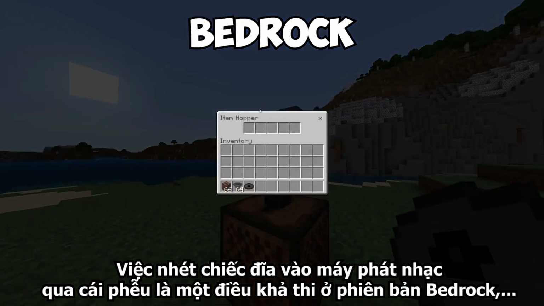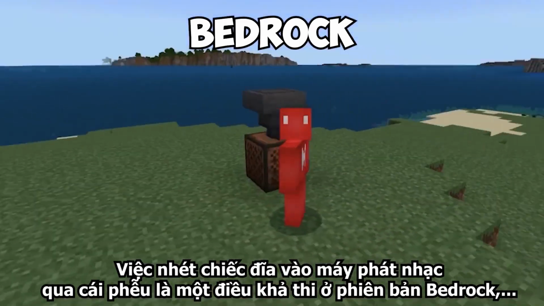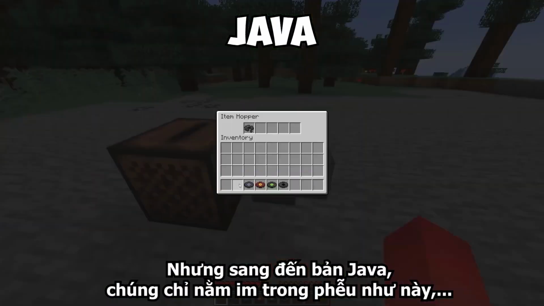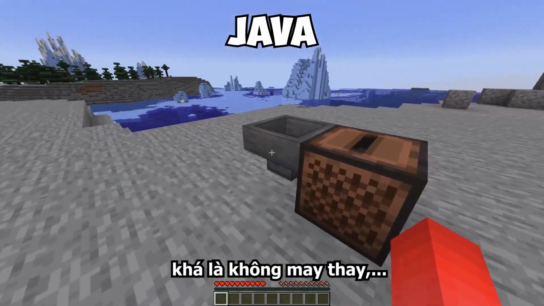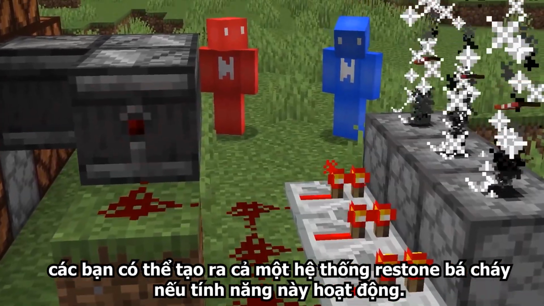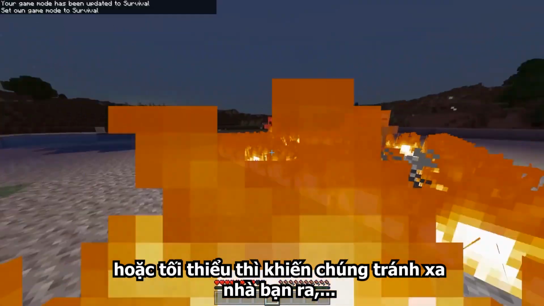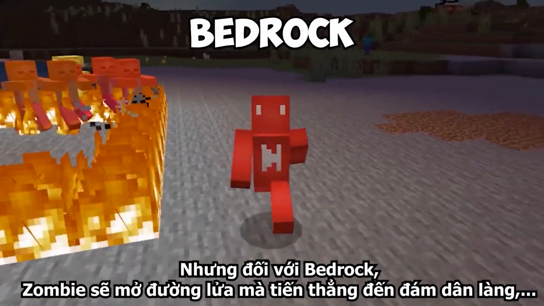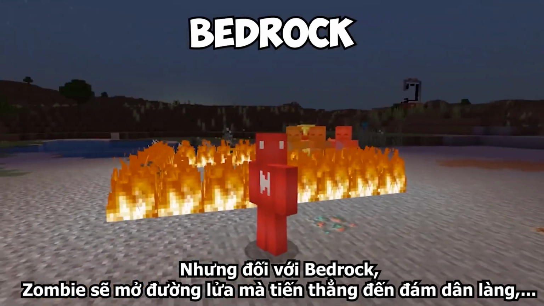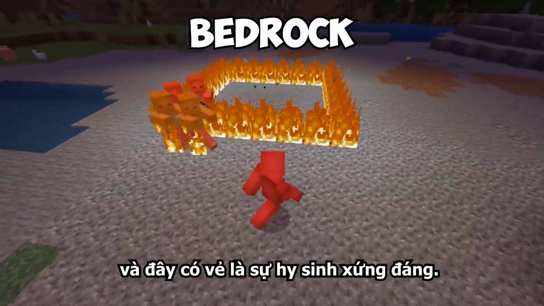In Bedrock only, it's possible to have a hopper insert a music disc into a jukebox, but in Java, it'll just stay in the hopper like so, which is unfortunate because we'd have some really cool redstone systems if it did work. Fire's usually a good enough deterrent to keep mobs at bay, or at the very least, it'll keep me out of your house. But in Bedrock, zombies will pathfind through literal fire to get to a villager, and that's some serious dedication.